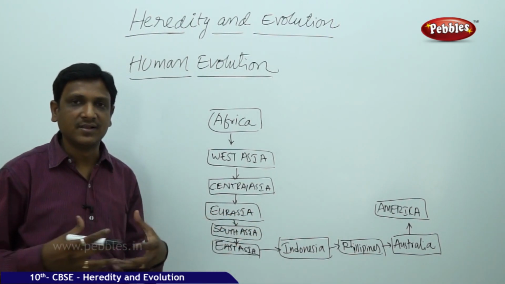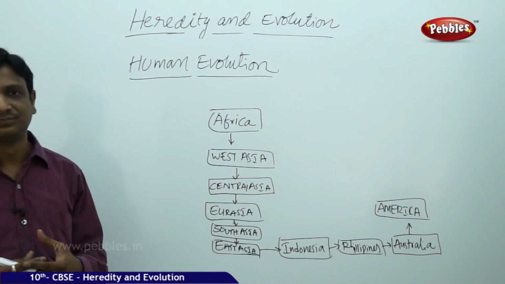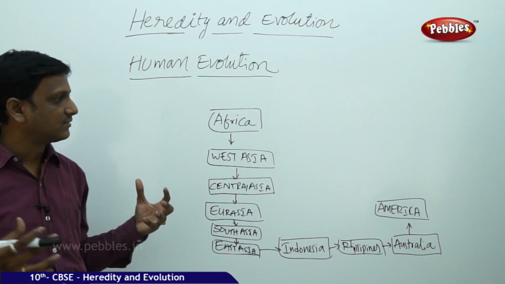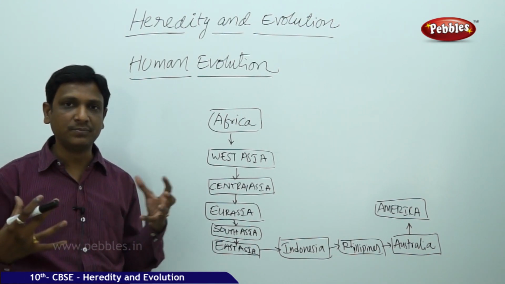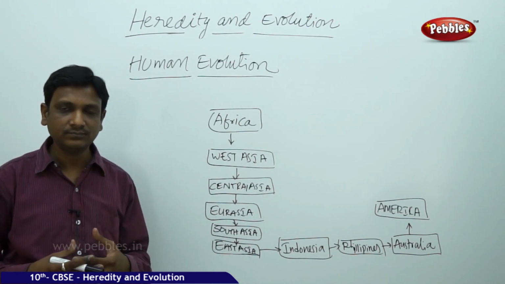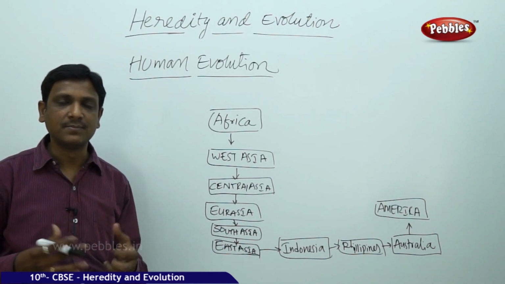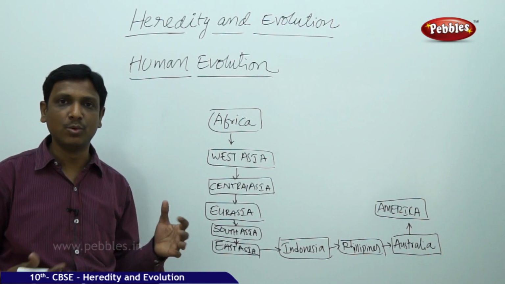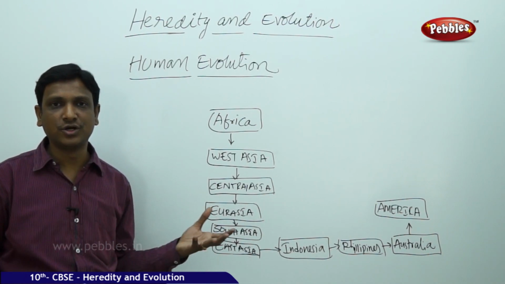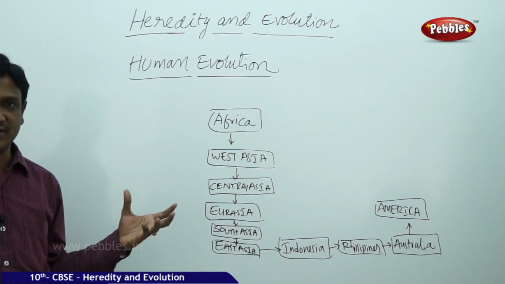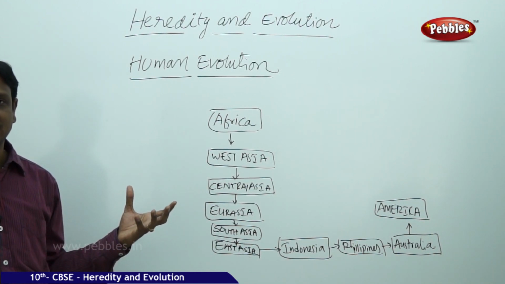In this way, the spread of the human population has taken place. This happened in groups because humans were nomadic, just moving in groups. Sometimes they may move forward, sometimes they may move backward. It is a haphazard movement. So in this haphazard movement, they have spread all over the planet.